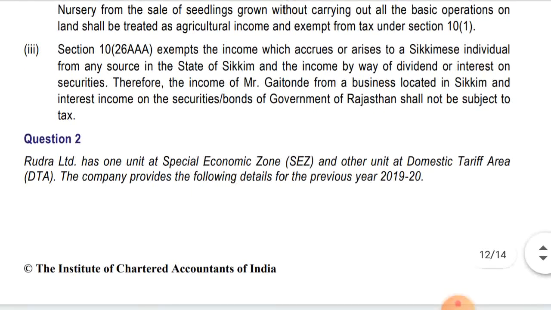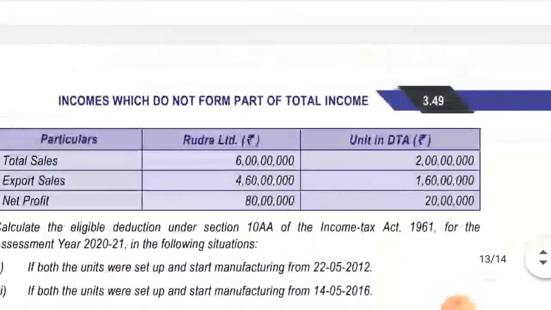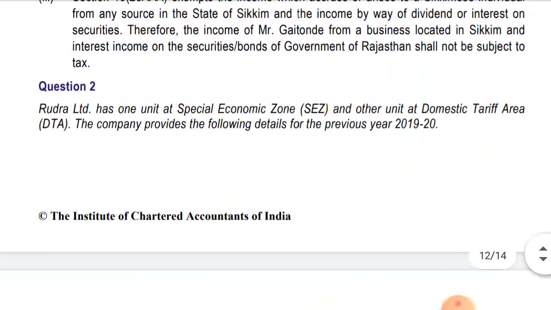Okay, let's move to question number 2. I think that is the last question of this chapter. Question number 2, Rudra Limited has one unit at SEZ and the other unit at domestic tariff area. The company provides the following details for the previous year 2019-20.